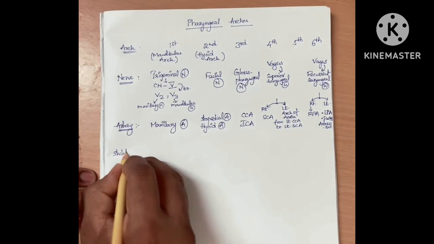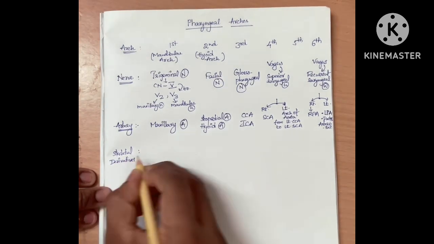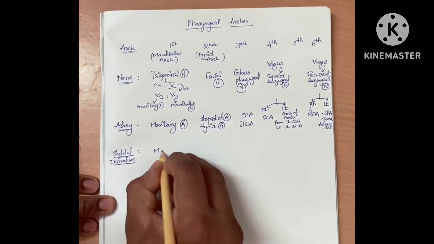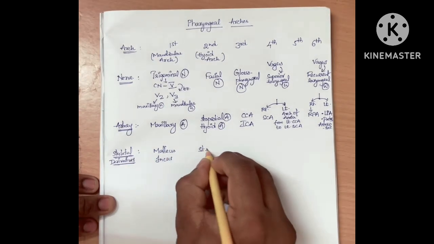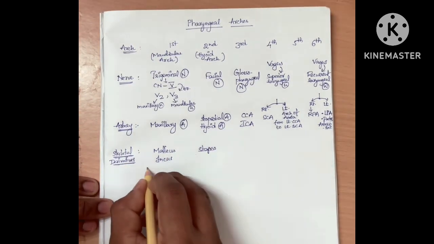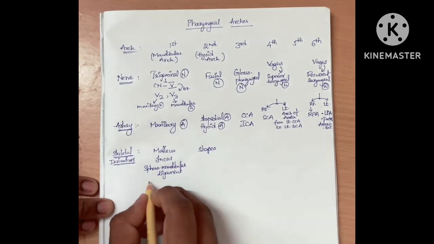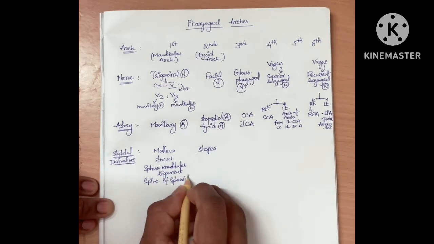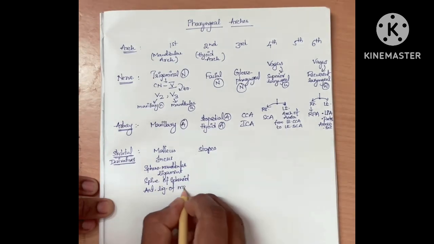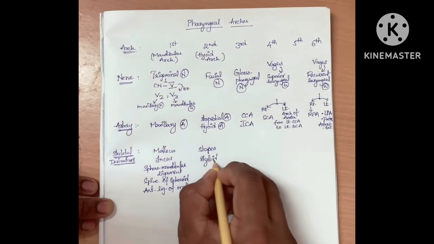Now, skeletal derivatives. From the first arch arises malleus and incus, and from the second arch stapes. Again, coming back to first arch, it gives rise to sphenomandibular ligament, spine of sphenoid and anterior ligament of malleus.